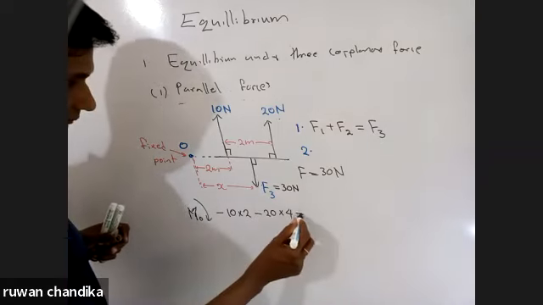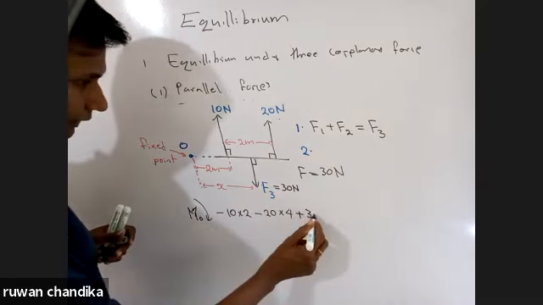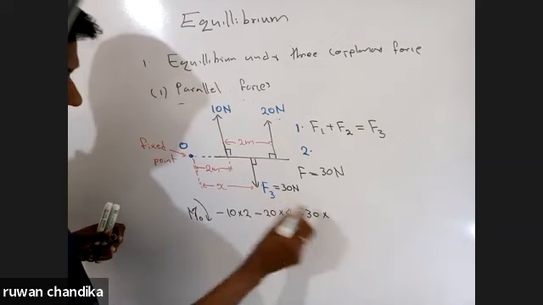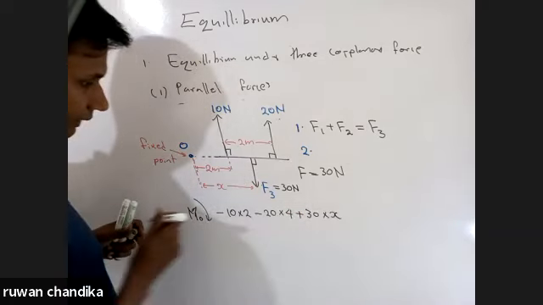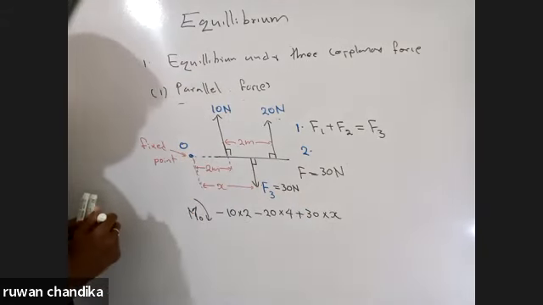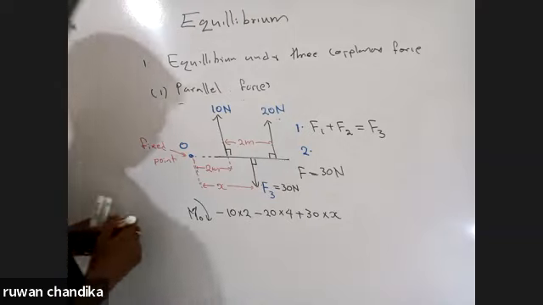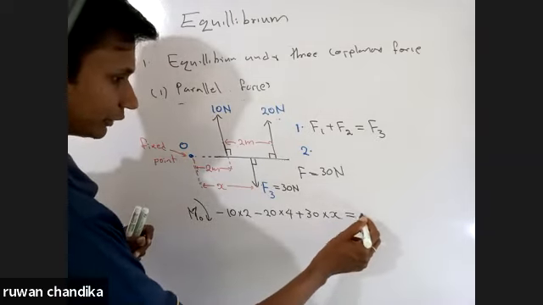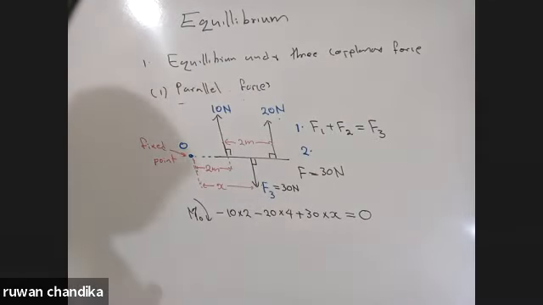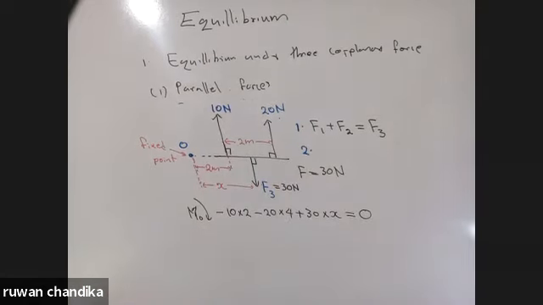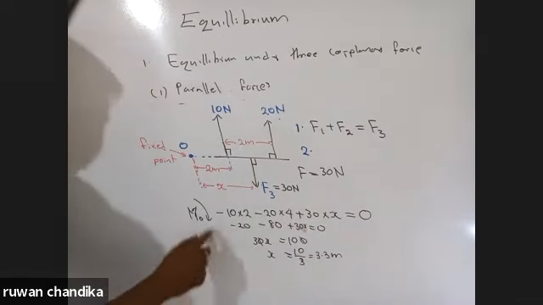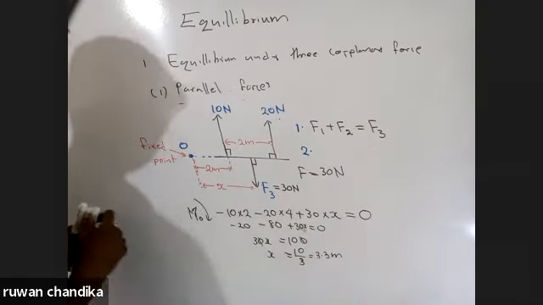So it is plus. So the moment made by 30 Newton is 30 into x, the perpendicular distance. Since these are in equilibrium under these three forces, the resultant torque should be 0. Therefore, I have to equate this to 0. Then I have to solve for x. After solving, you get an x value of 3.3.